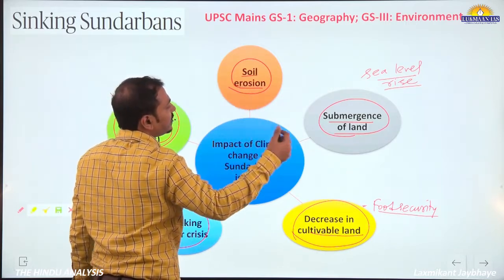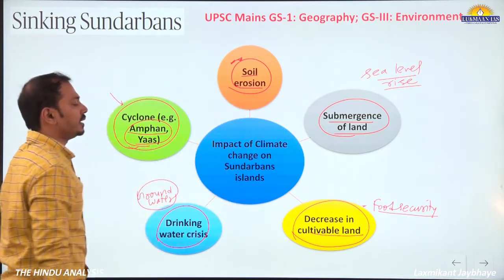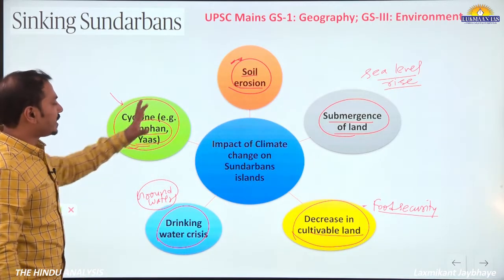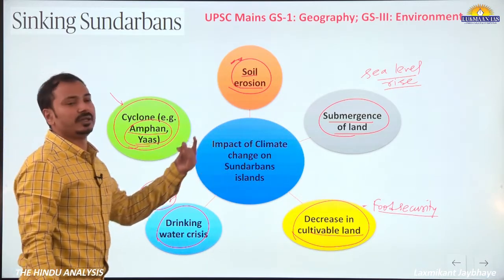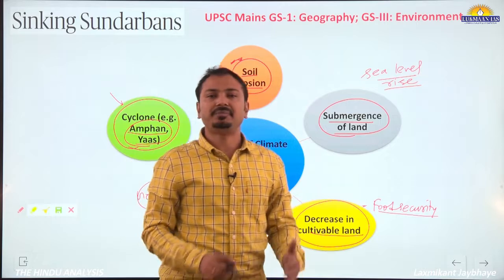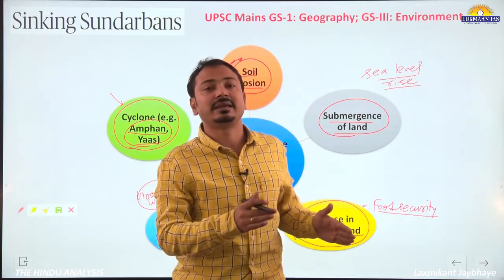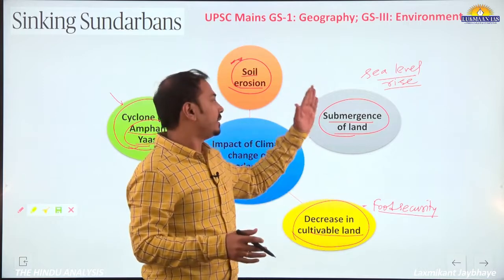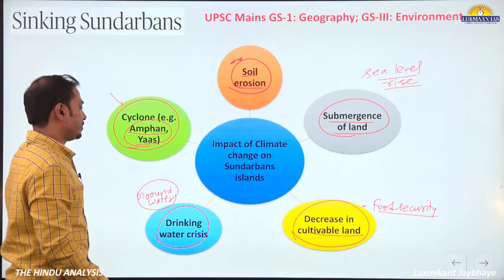Further increase in the sea level is also creating the issue of soil erosion in the coastal land. So in this manner, we should talk about the impact of climate change in those areas. There can be a direct question, and indirectly you can mention this as a case study: impact of sea level rise or overall climate change on the Sundarban area.